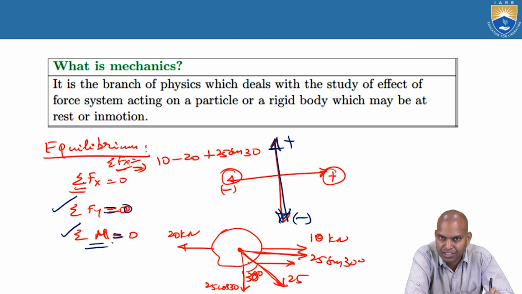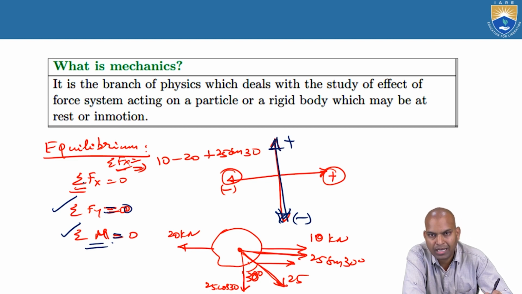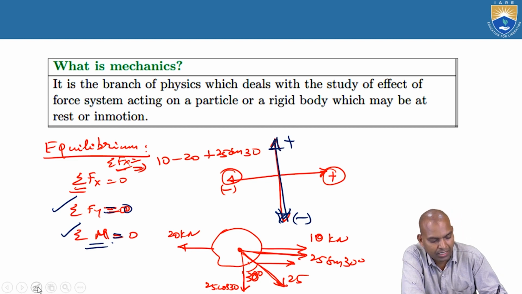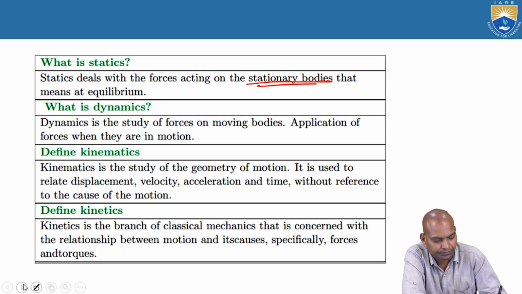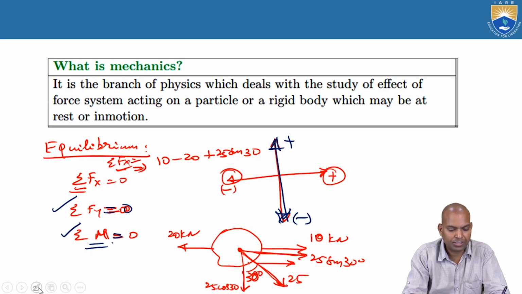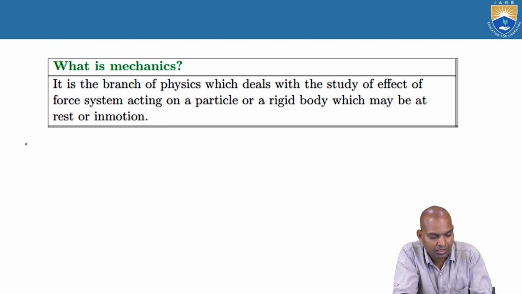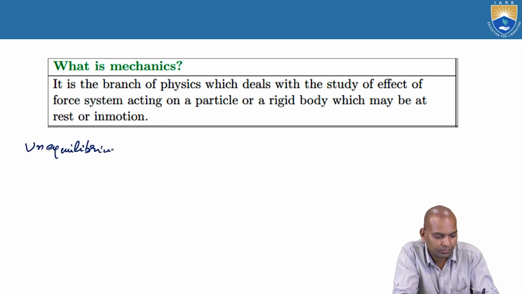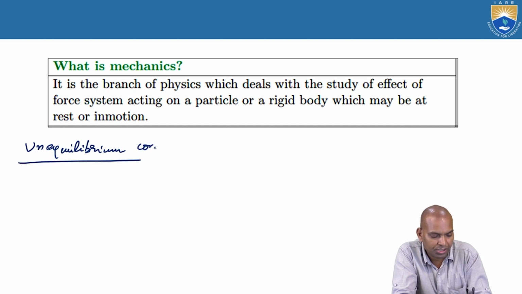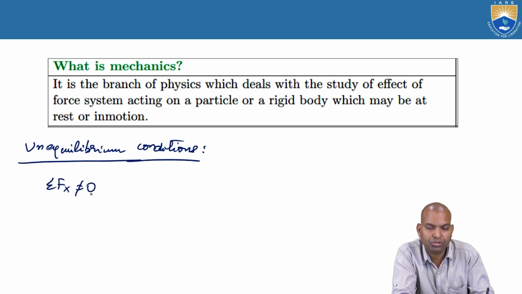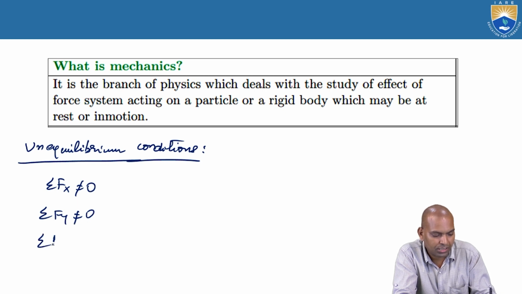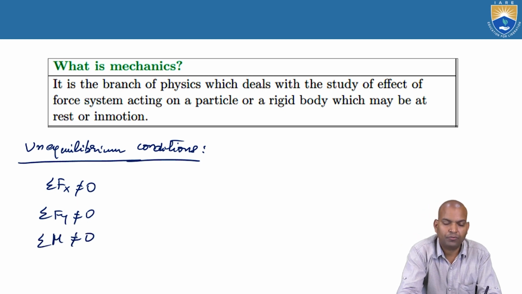If it is not satisfied, what will happen? Those are unequilibrium conditions. What are the unequilibrium conditions? Σfx is not equal to 0, Σfy is not equal to 0, and Σm is not equal to 0.